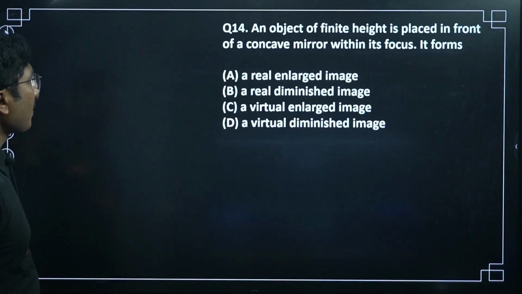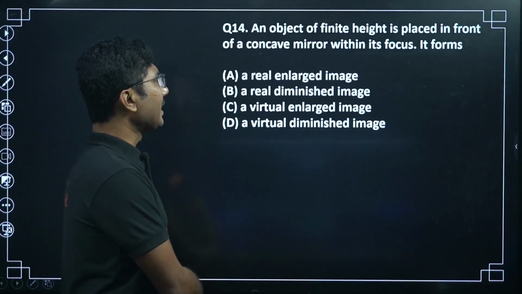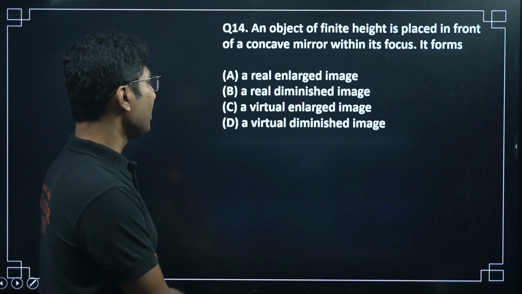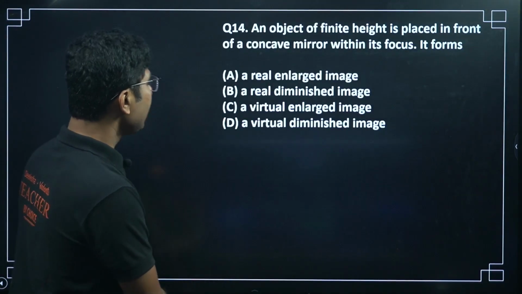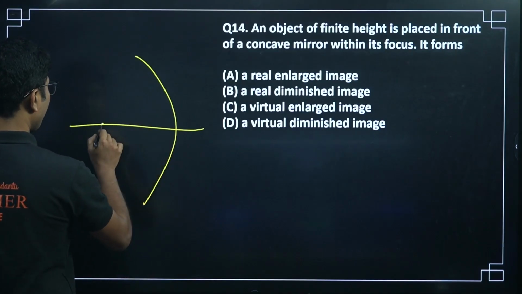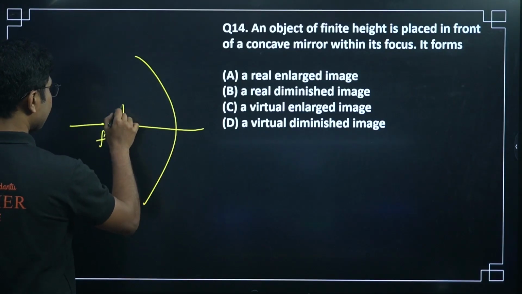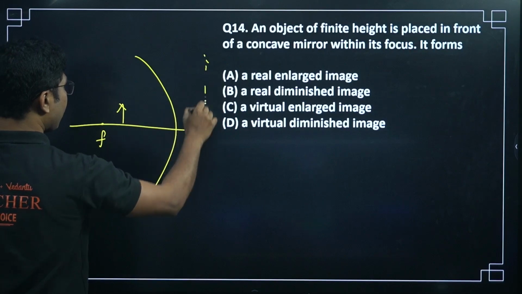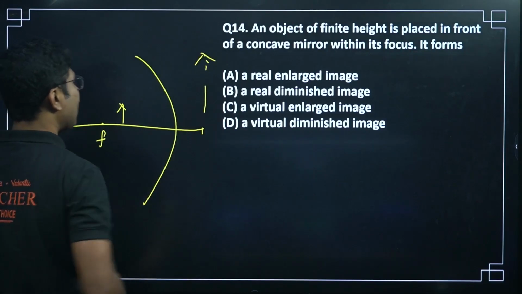Next question. An object of finite height is placed in front of a concave mirror within its focus. So concave mirror, and the object is placed within its focus, means the distance is less than f. So we will obtain a virtual and enlarged image behind the mirror.